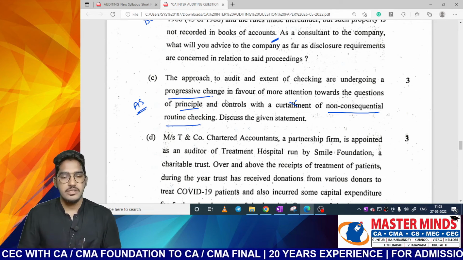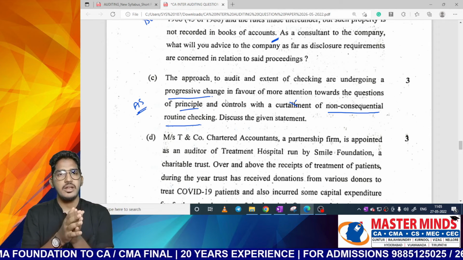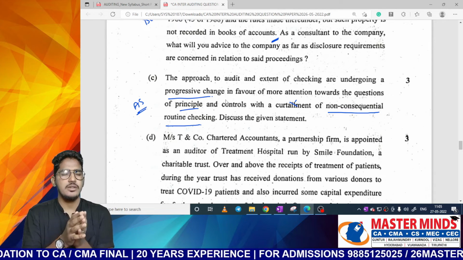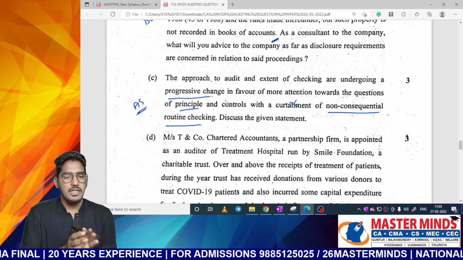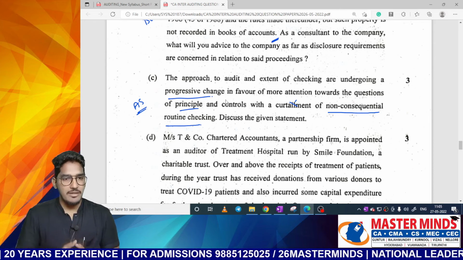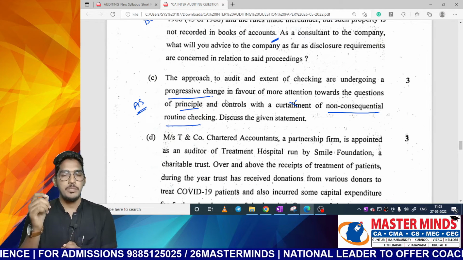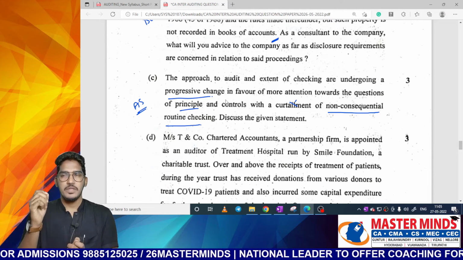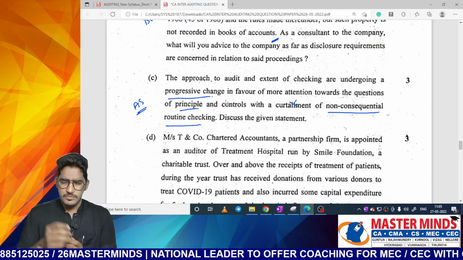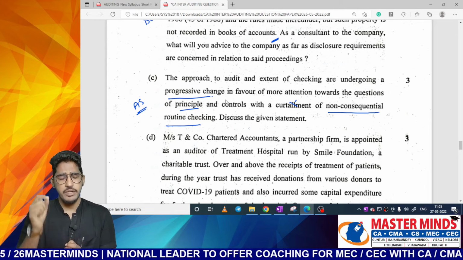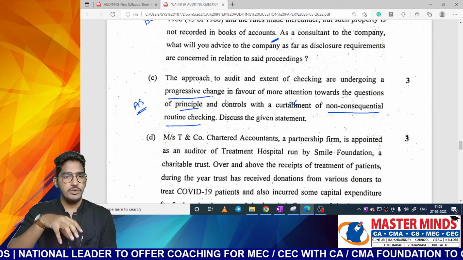So this kind of question is there in the RTP. What you are supposed to do is, it is a very general question, not related to any specific concept, but in and around it they are talking about audit sampling. But even you can write it in your own language, like yes, in recent times audit has been shifting a lot. Earlier people used to do the routine checking, but it is a very costly affair, and it is a very time consuming affair. And even if you do 100% checking, there is no guarantee that the auditor will be able to find every misstatement.